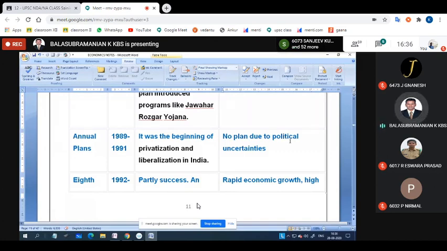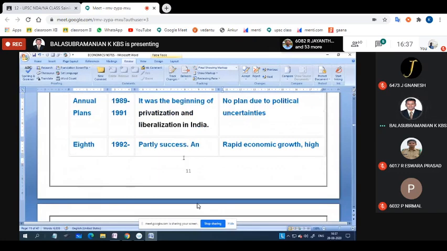Because of no plan due to political uncertainties, a government may collapse due to its majority. In democratic polities, you have to see this in political parties and political problems. What happened from 1989 to 1991, let me tell in the next class. And the eighth five-year plan.